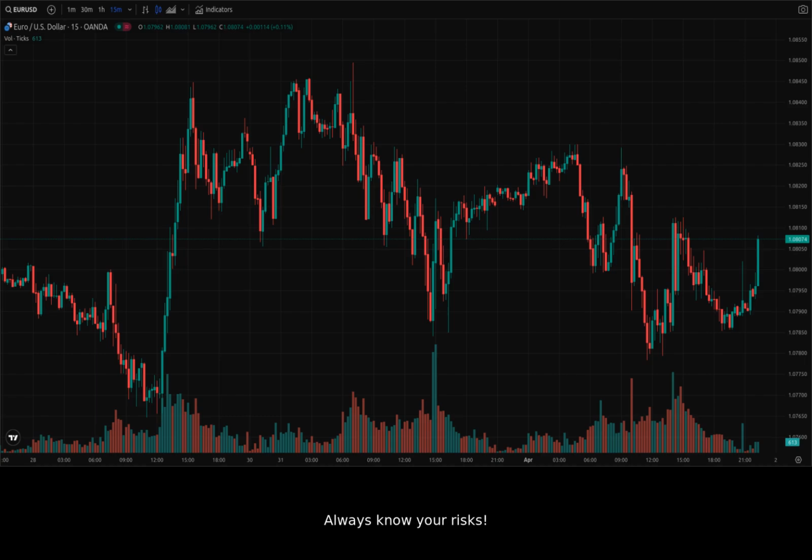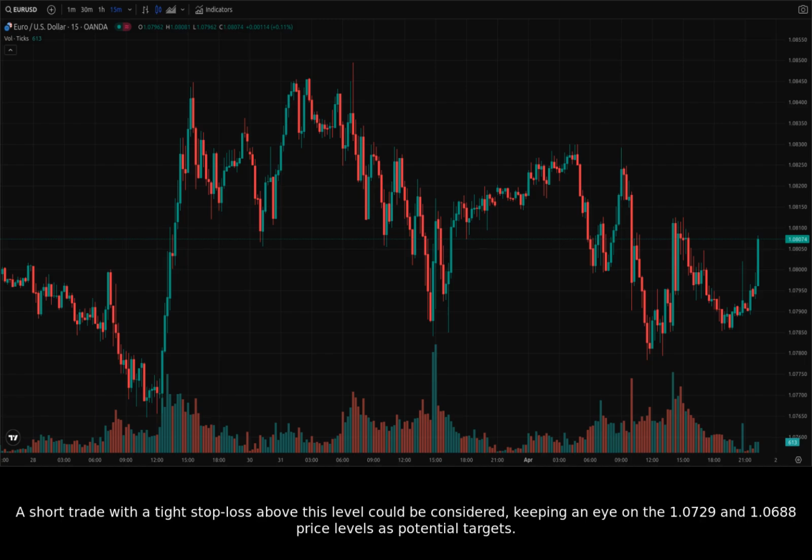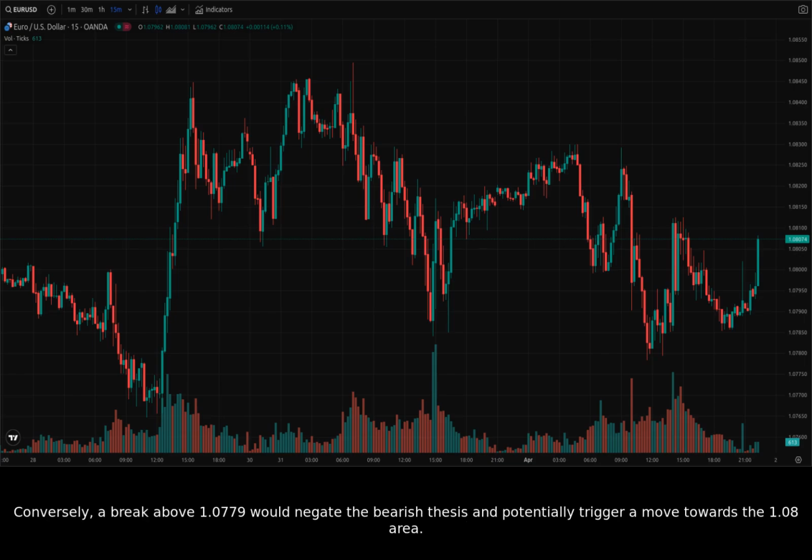Always know your risks. Looking at recent candles, we're seeing a struggle to break even 1.08, indicating immediate resistance. A short trade with a tight stop-loss above this level could be considered, keeping an eye on the 1.0729 and 1.0688 price levels as potential targets. Conversely, a break above 1.0779 would negate the bearish thesis and potentially trigger a move towards the 1.08 area.